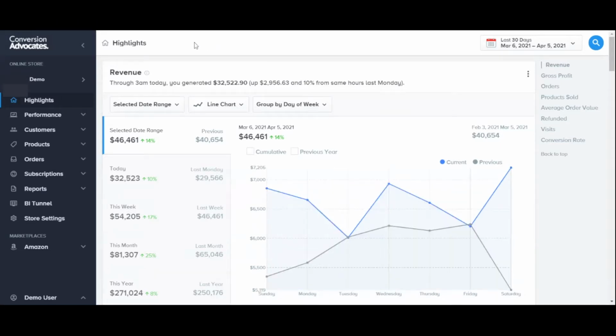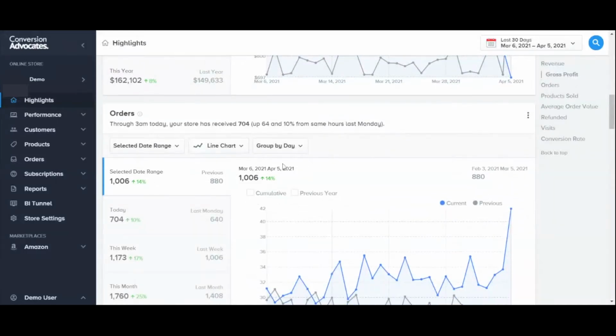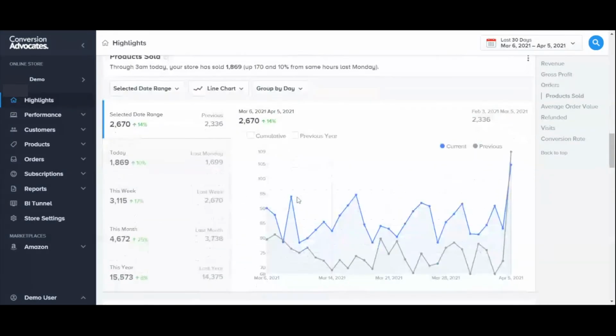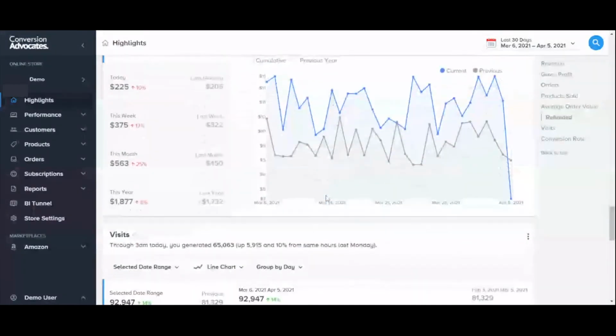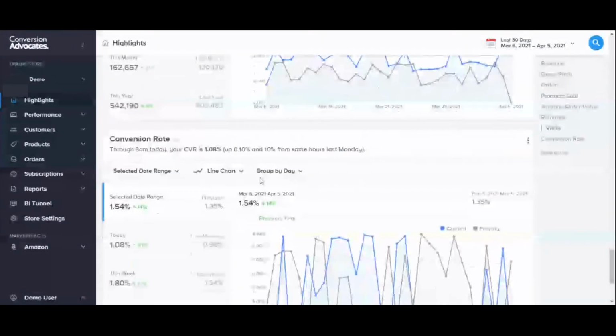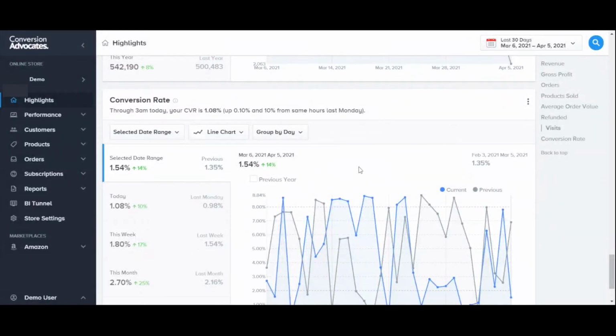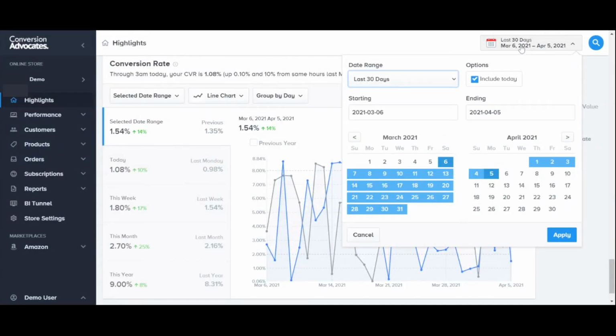When you first log into Insights, you'll see the Highlights section of the platform. This area contains the most important high-level data about your business, such as revenue, gross profit, orders. Most of this is coming from your e-commerce platform: products sold, average order value over time, refunded amount over time, visits, which actually comes from Google Analytics, as well as something very important to us as a conversion rate optimization agency, conversion rates. All of these charts are affected by the date range selector up here.